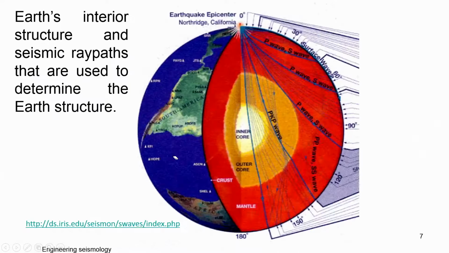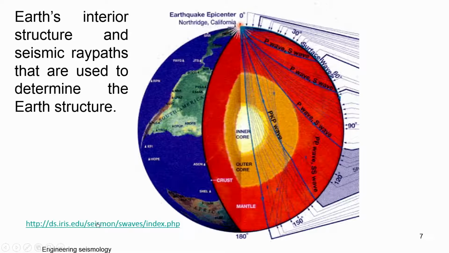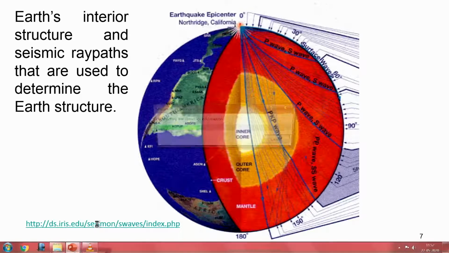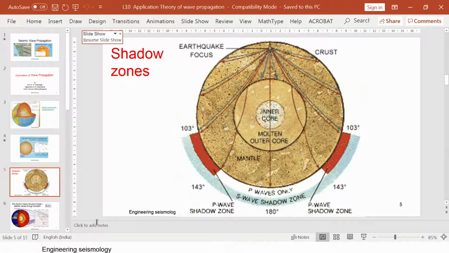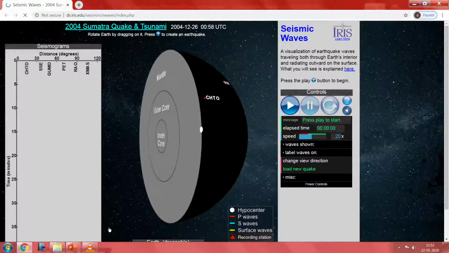You can visualize this well with some of the animations. Here we need to acknowledge the IRIS team, who created this kind of animation, helping students understand how the P wave and S wave zones are created, and how the waves are transferring from one point of the medium to another.